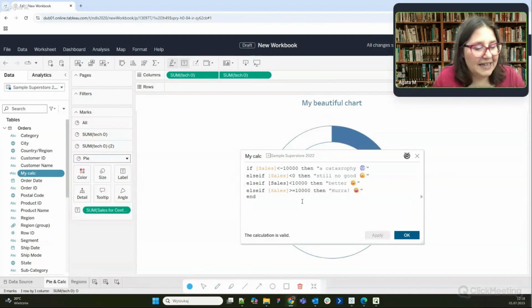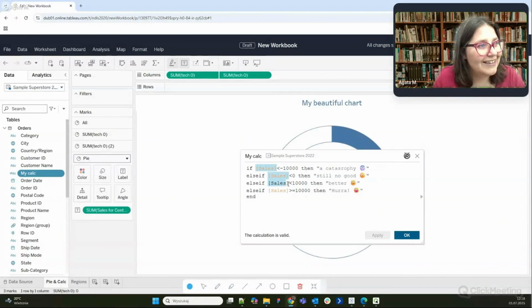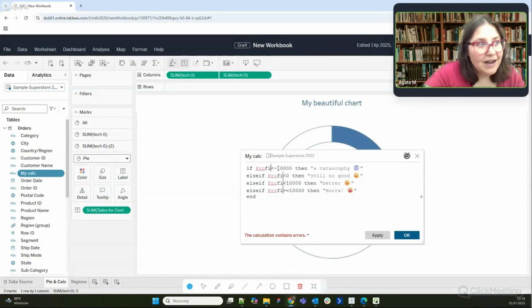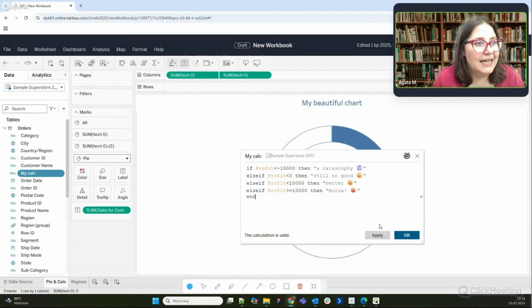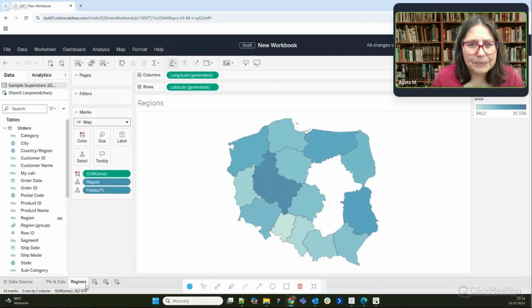Okay, I need to do that again. So, yep, Ctrl, Ctrl, a little bit of problem with the last one. Now let's start again. Yeah, yes, and we've got it. And now it's just enough to write profit, and I will change it in all the places. Apply. Okay, great.